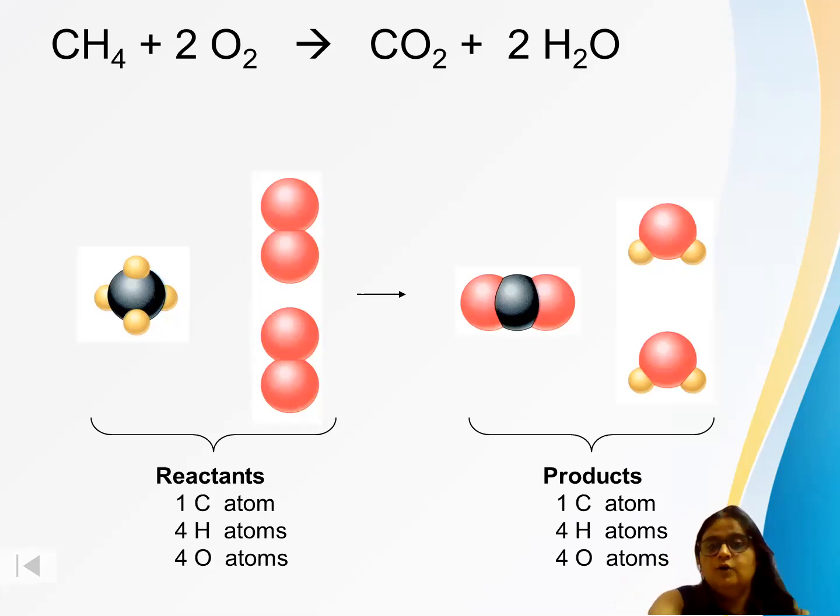So here, how will you present this? How will you explain this? Because there is no coefficient in methane, how many molecules of methane are taking part in this reaction? 1 molecule of methane reacts with 2O2, so 2 molecules of oxygen. It gives 1 molecule of carbon dioxide plus 2 molecules of water. So this is what helps us to know the number of molecules and atoms participating in a given reaction.